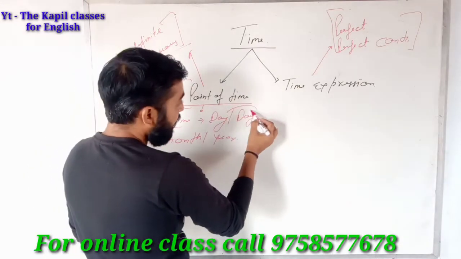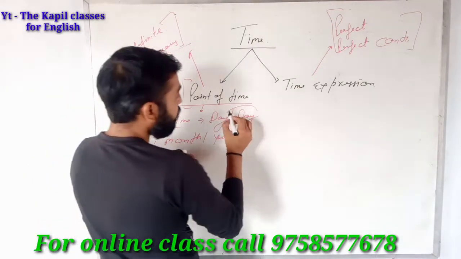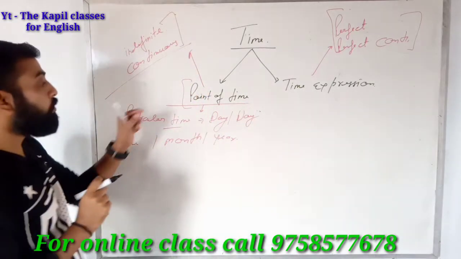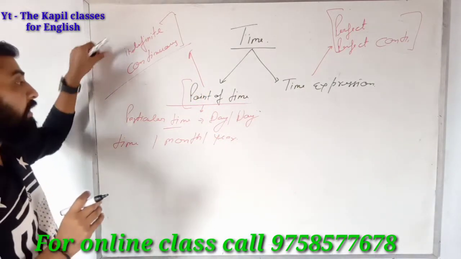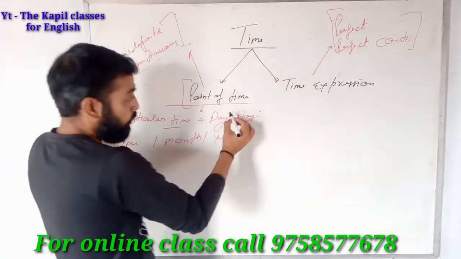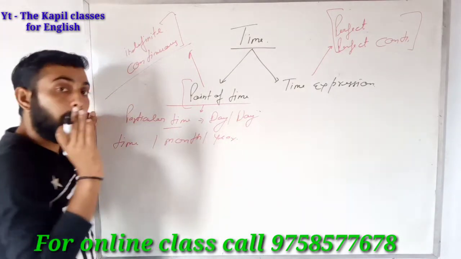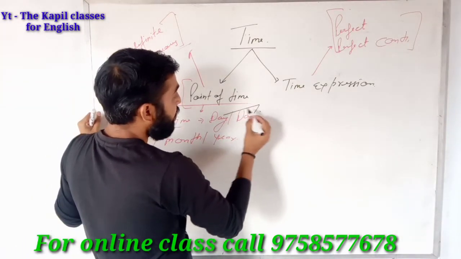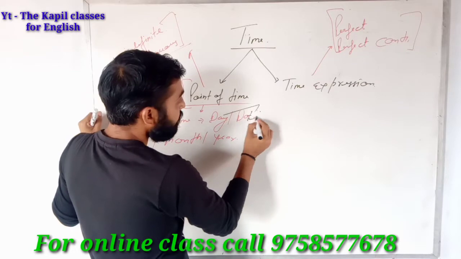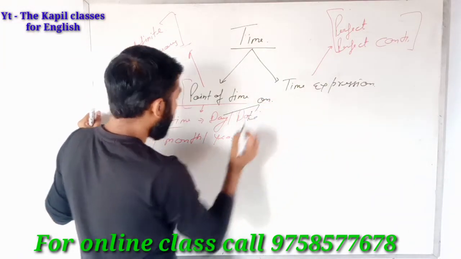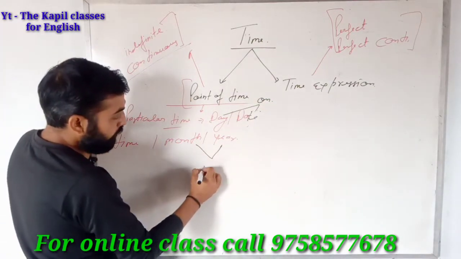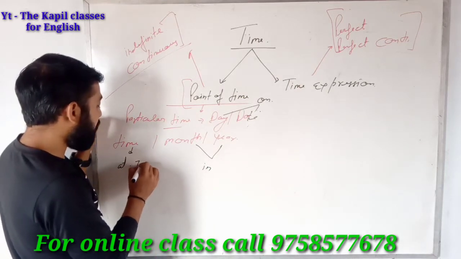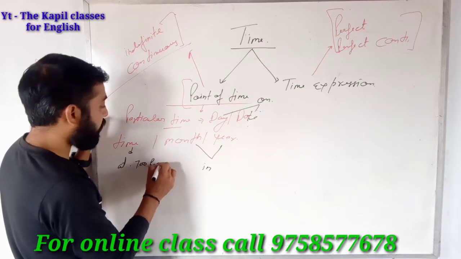With date and day we usually use the preposition on. With indefinite and continuous, we use a preposition before these times. Usually for day and date we use on, for month and year we use in, and before time we use at, like at 7 a.m. or 7 p.m.